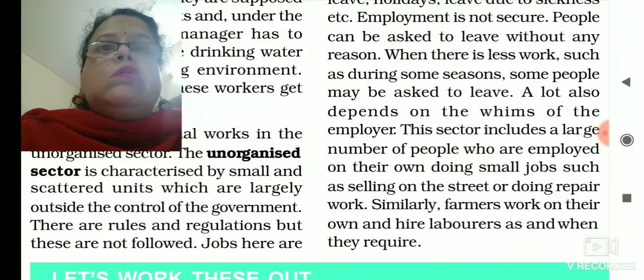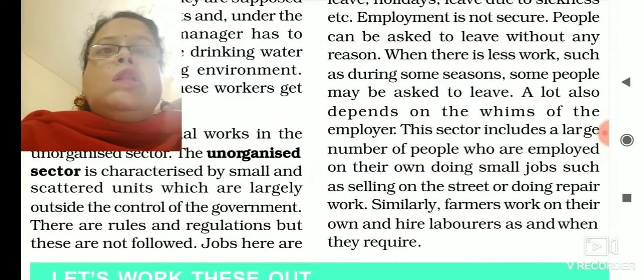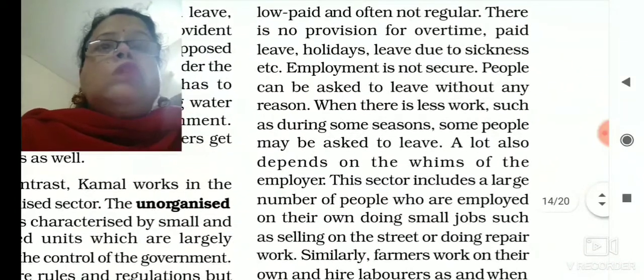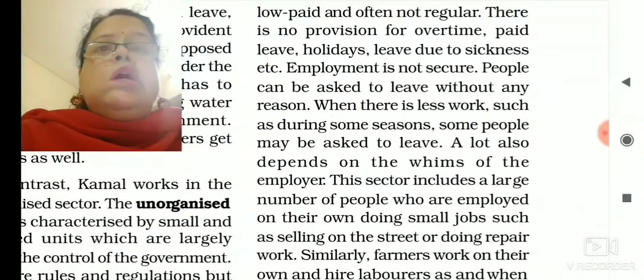Where organized sectors are under the control of the government because they are registered sectors under the government, unorganized sectors are not under the direct control of the government, and that's why they are not following any rules and regulations. The workers are low paid and workers are not regular.